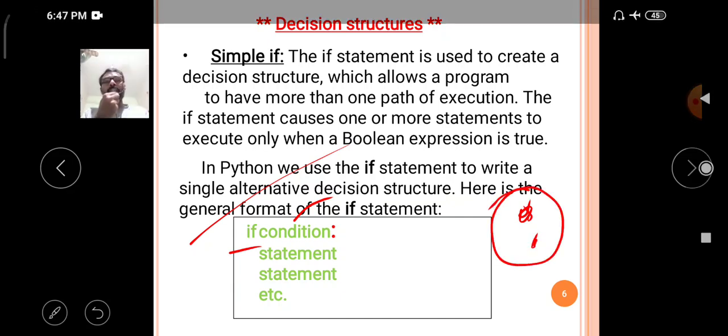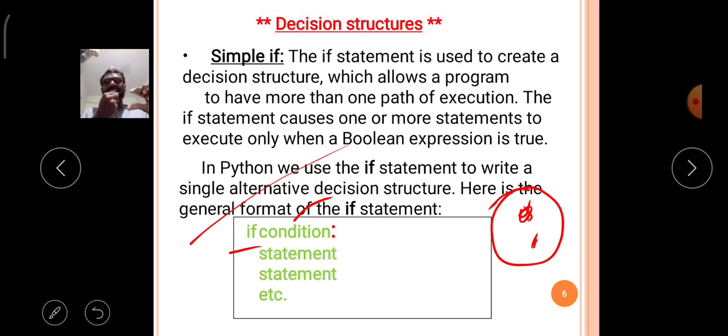The colon symbol indicates to the compiler that the following statements depend on this if condition. After the colon symbol, write statement 1, statement 2, up to statement n.